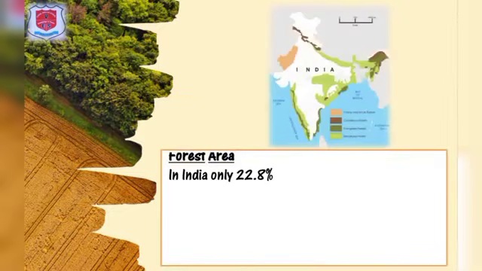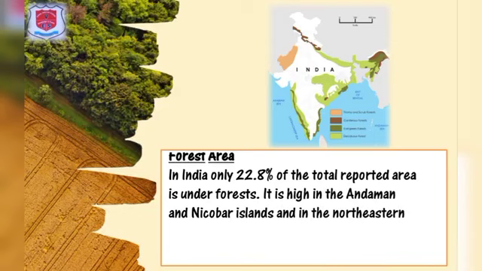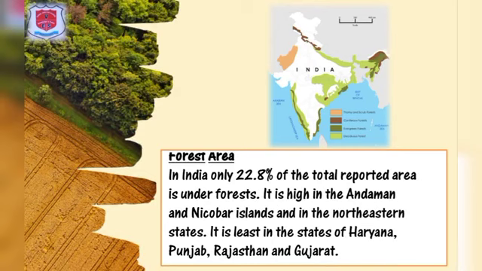Forest area. In India, only 22.8% of the total reported area is under forest. It is high in the Andaman and Nicobar Islands and in the northeastern states. It is least in states of Haryana, Punjab, Rajasthan and Gujarat.